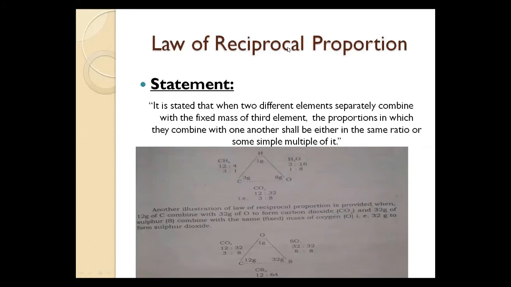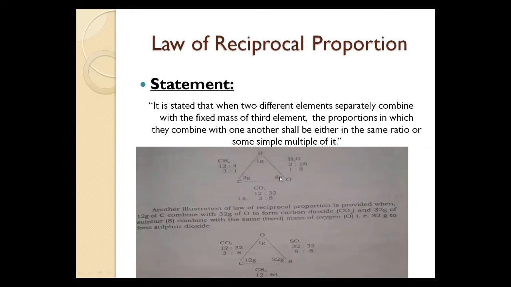Consider when carbon and hydrogen react, they form methane, CH4, which is the formula of methane. 3 gram of carbon and 1 gram of hydrogen react together to form methane. The mass of carbon is 12 and the mass of hydrogen is 1, but here 4 atoms of hydrogen are used, so it is 12 is to 4, and when we simplify, we get the ratio 3 is to 1.